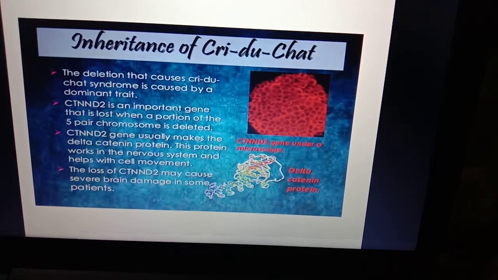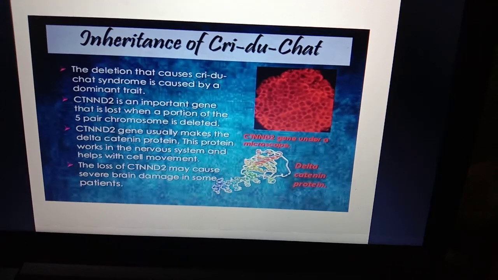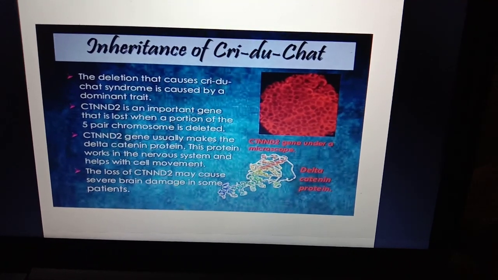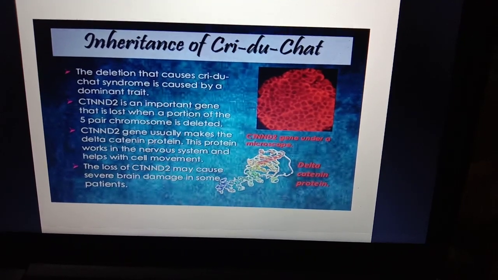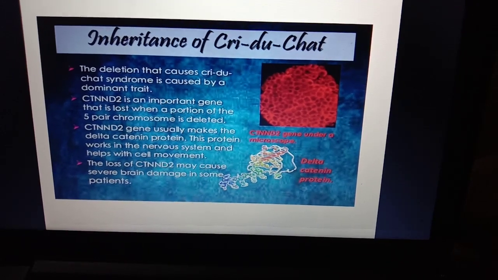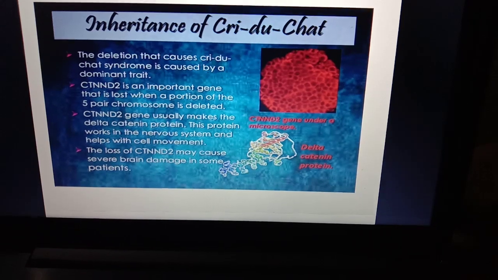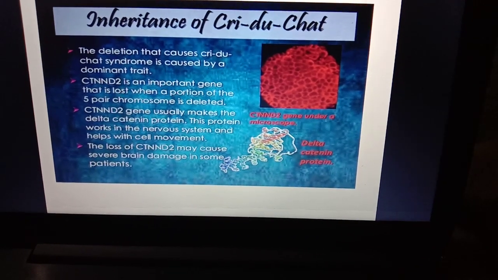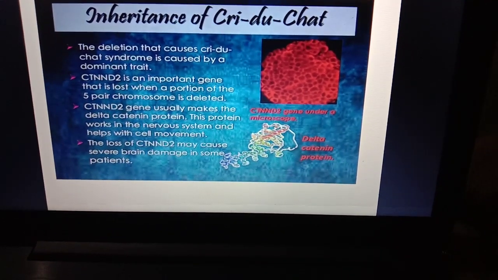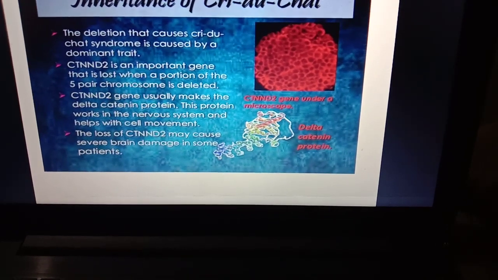Inheritance of Cri-du-chat syndrome. The deletion that causes Cri-du-chat syndrome is caused by a dominant trait. CTNND2 is an important gene that is lost when a portion of chromosome 5p is deleted. And what is the function of this CTNND2 gene? It usually makes the delta-catenin protein, and this protein works in the nervous system and helps with cell movement. The loss of CTNND2 may cause several brain damage in some patients.